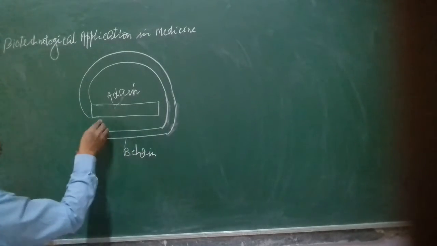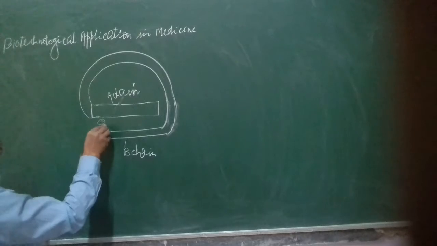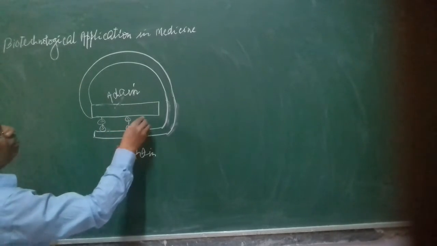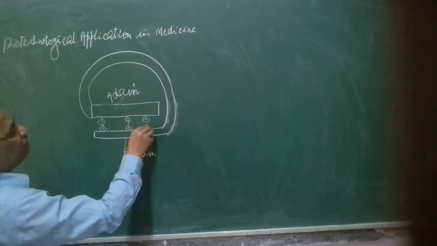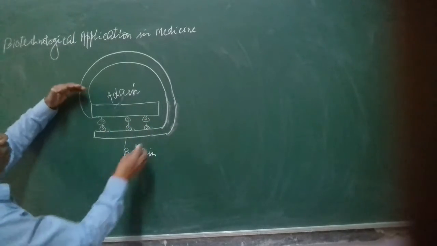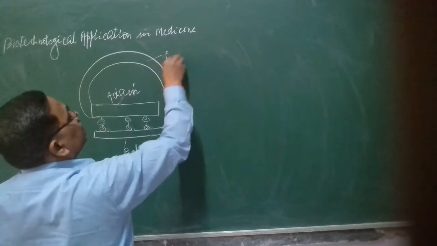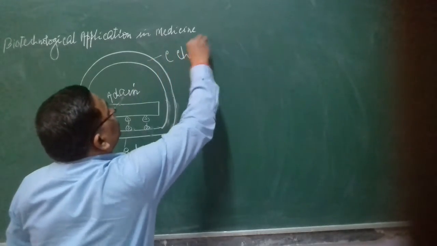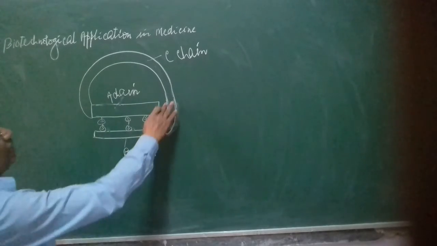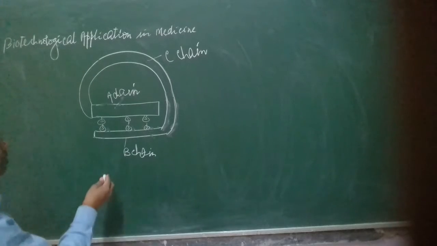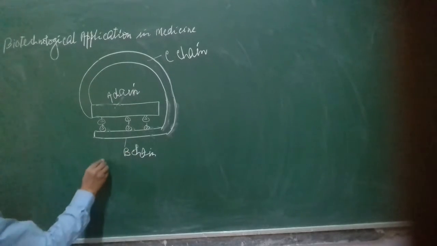The A chain and B chain are bound with each other by a disulfide bond. This is called the C chain. As the A chain, B chain, and C chain are present together, this is called pro-insulin.